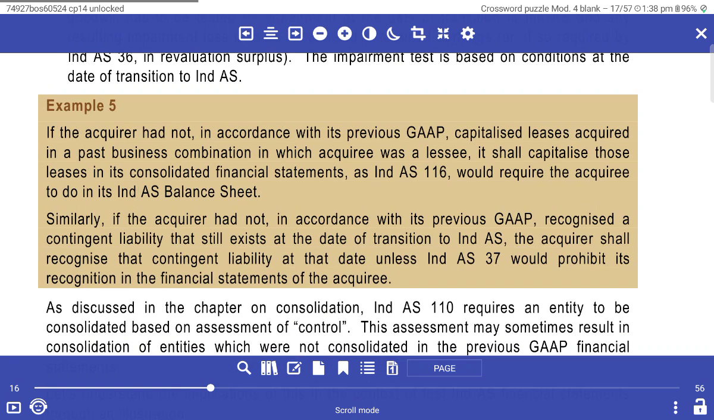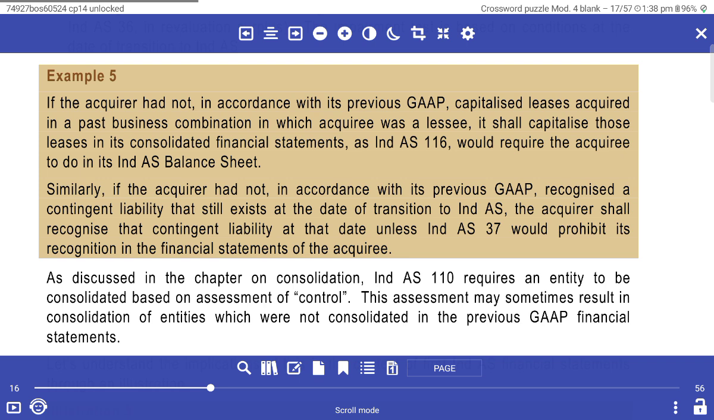If an acquirer had not, in accordance with the previous GAAP, capitalized a lease acquired in a past business combination, it has to be treated as a lease. The acquirer shall capitalize this lease in the consolidated financial statements, as Ind AS 116 would require the acquirer to do in its Ind AS balance sheet.